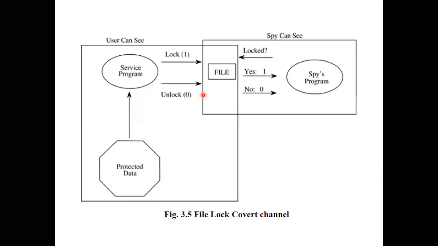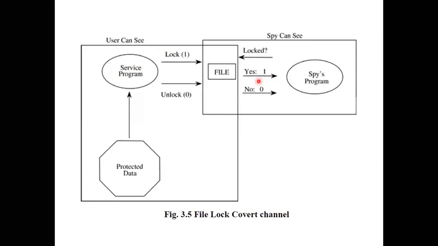That is how it comes to know. But if the service program is trying to signal 0, the spy program will be able to lock the file, and it will assume that the service program is revealing 0.